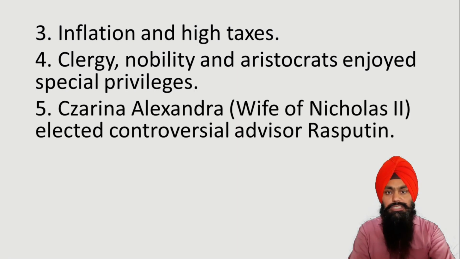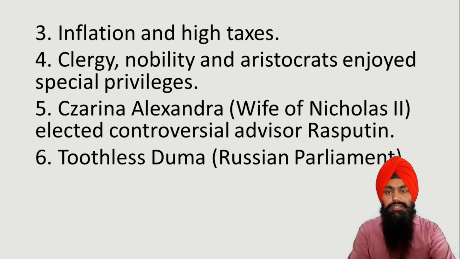Fifth cause is the wife of King Nicholas II, whose name was Tsarina Alexandra. She appointed a controversial advisor whose name was Rasputin. And Rasputin had expelled many officers from nobility and aristocrats without any cause. So that's why clergy, nobility and aristocrats were against Rasputin, and they got him murdered in 1916.